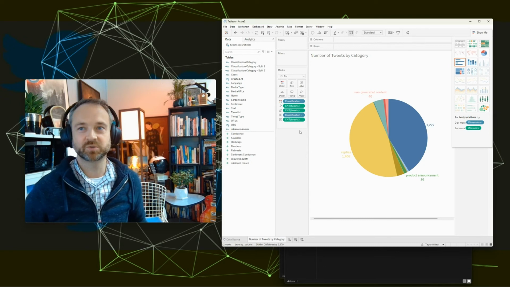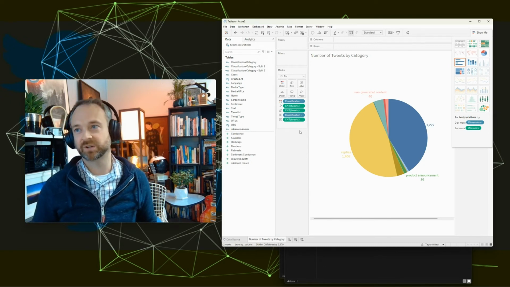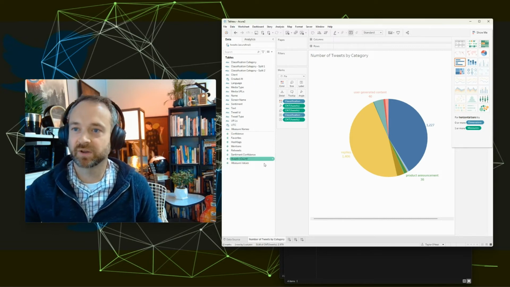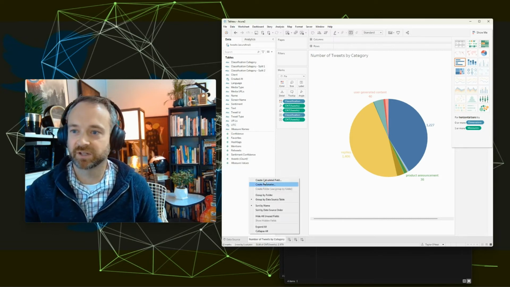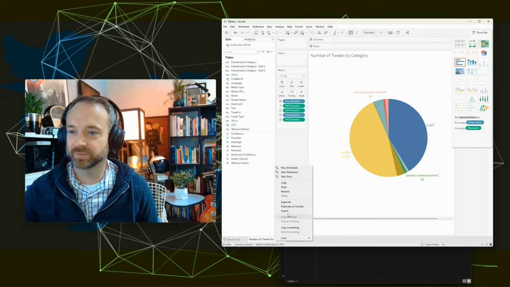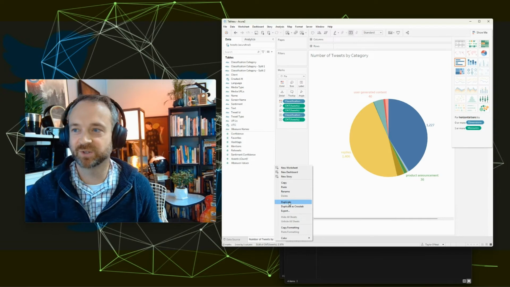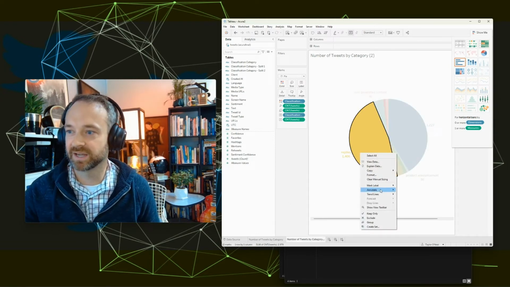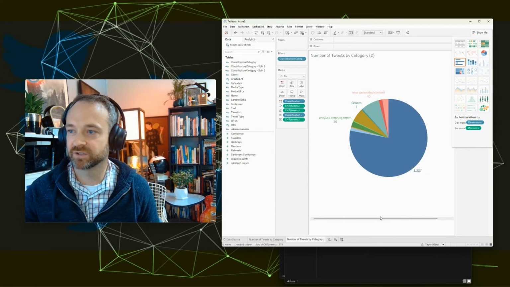But what I was saying too is like we want to move towards a ratio. So this is what we have been posting, but what does that do to the other metrics? So I'm going to do a calculated field there. And actually, let's duplicate this. While I'm out here, I actually do like to make multiple versions of graphs. So I'm going to exclude replies. So I duplicated, and now I can say exclude.